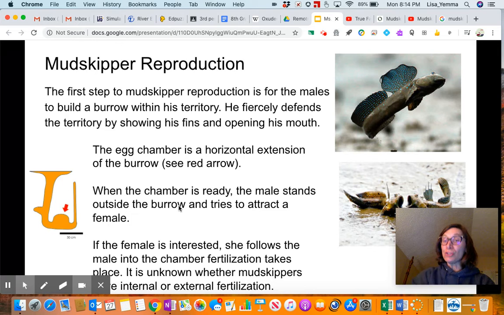Remember, the purpose is life. You want to ensure as many of those eggs get fertilized as possible. Males in most species, if we're talking organisms that have gametes, usually make way more sperm than eggs are made. And that way, hopefully, all of that sperm will fertilize some of those eggs.